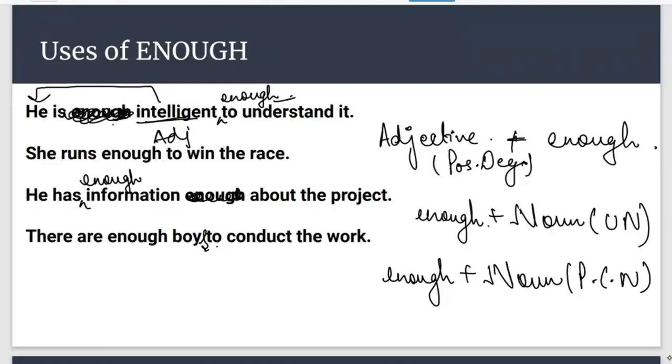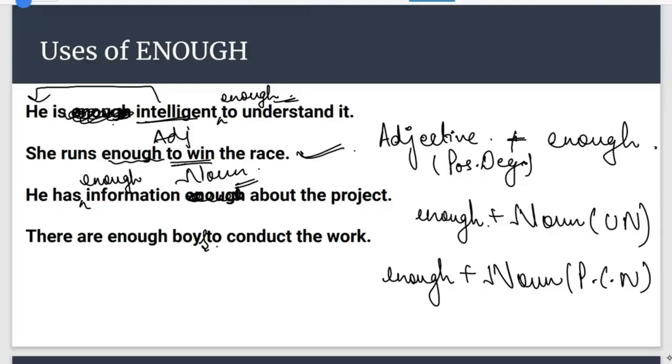Enough should come after it. So we have changed the place of enough in this particular sentence. She runs enough to win the race. In this sentence, enough has been used to describe to win the race. Here, to win is behaving as a noun. So we use enough before noun. So this sentence is absolutely correct.